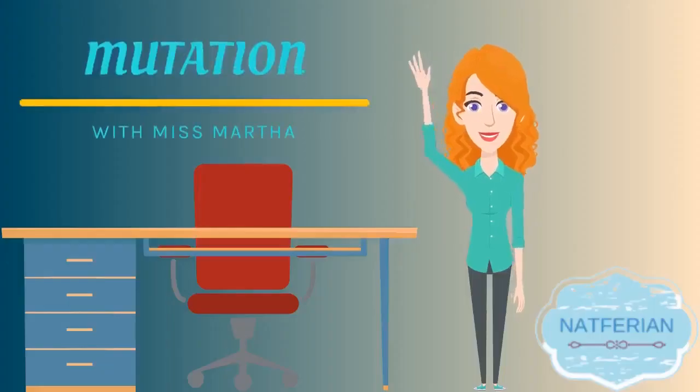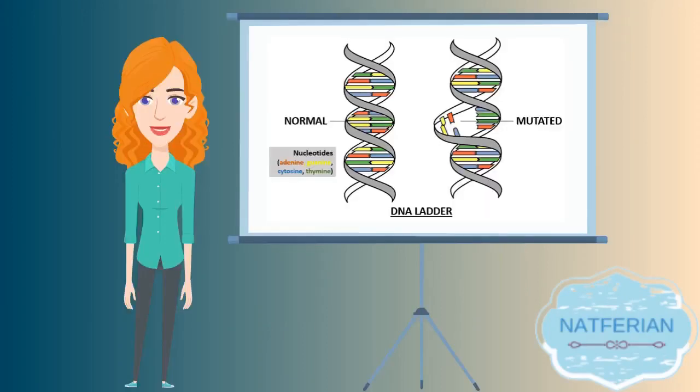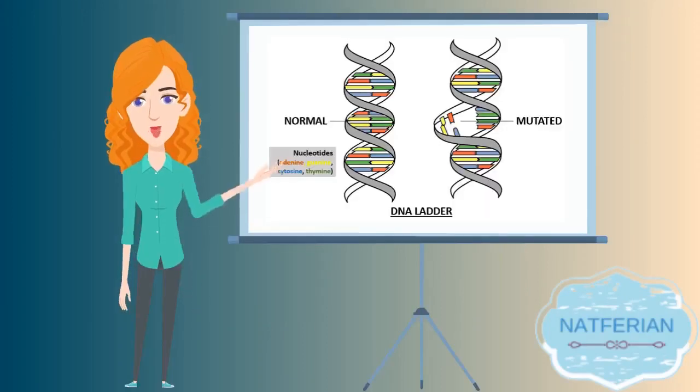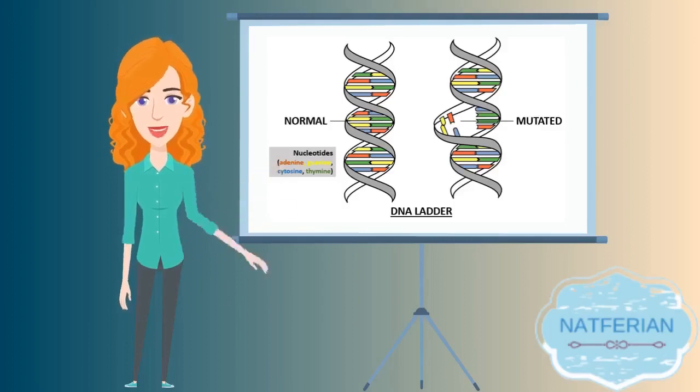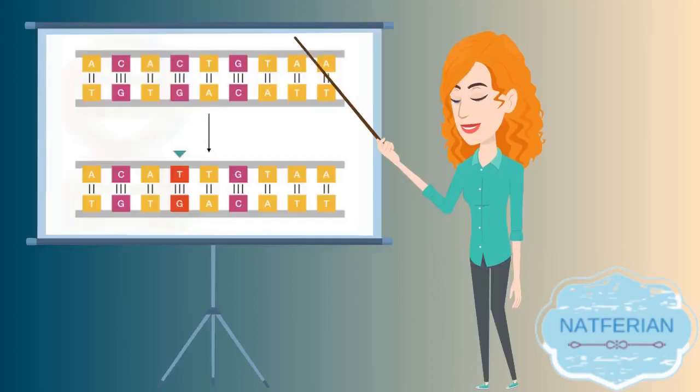Namaste, I'm Dr. Martha and I'll be guiding you today around the world of mutation. Mutation is a random change in the genetic makeup of organisms. This takes place in the DNA of cellular organism and RNA for retroviruses. There are four specific types of mutation.